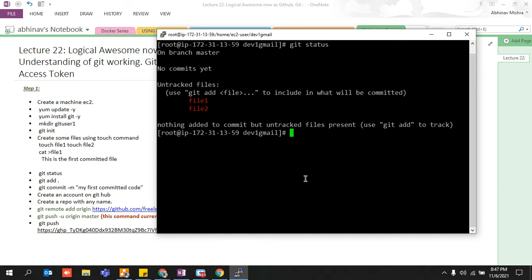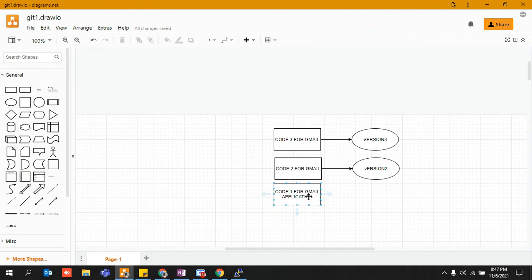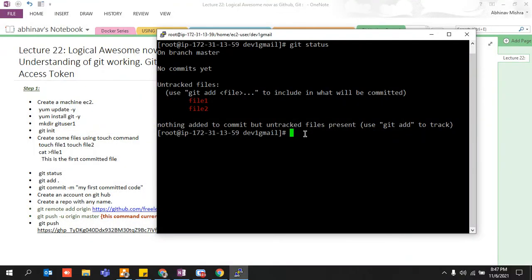It is just saying that in order to track something, to make sure which version, as I told you earlier, people tend to forget. I wrote something for my version 1, version 2, version 3. So in order to track it, first you need to add it somewhere. Then only it can be tracked. If you want to track your home or your office, you need to add a camera. Then only it can be tracked. So you need to add those files so that they can be committed or tracked. Try to understand it in a very simple manner.